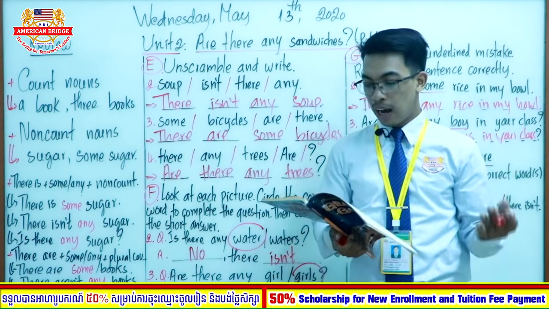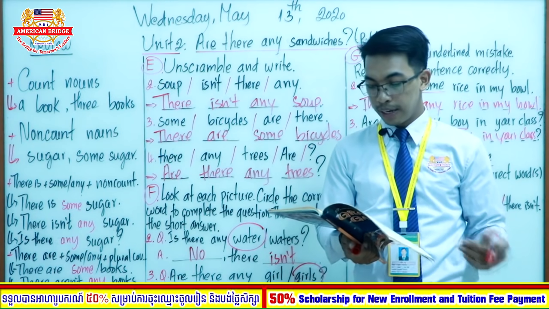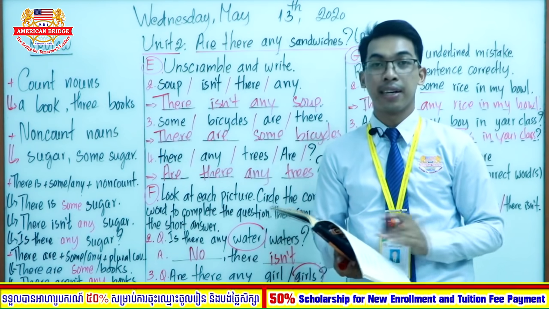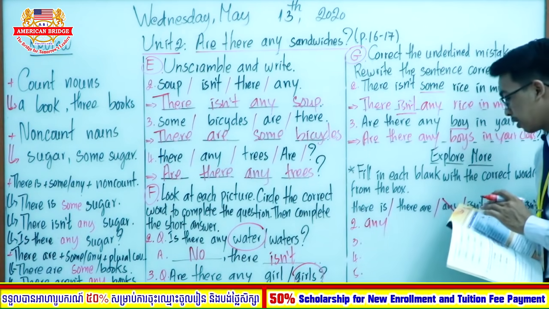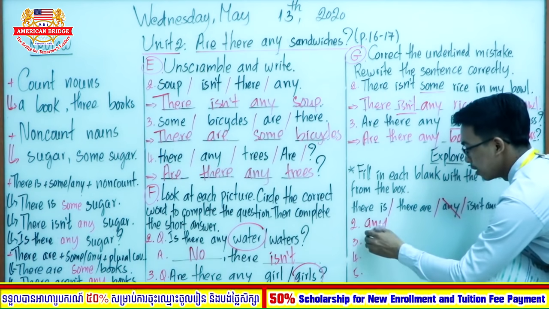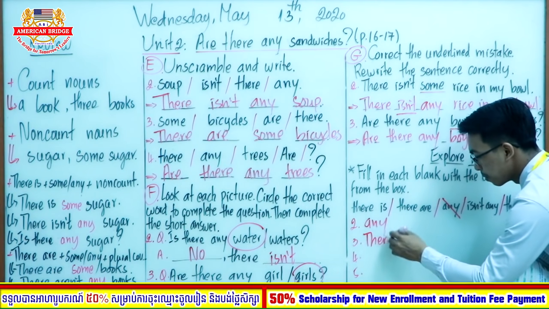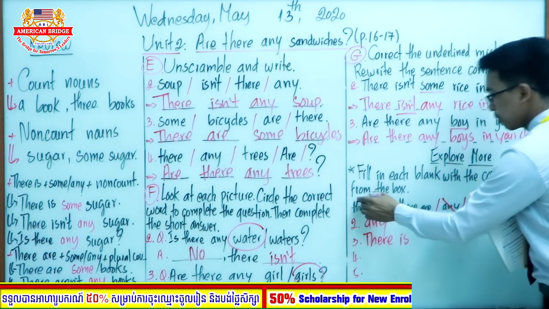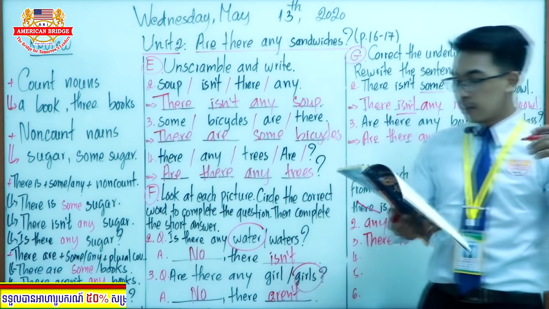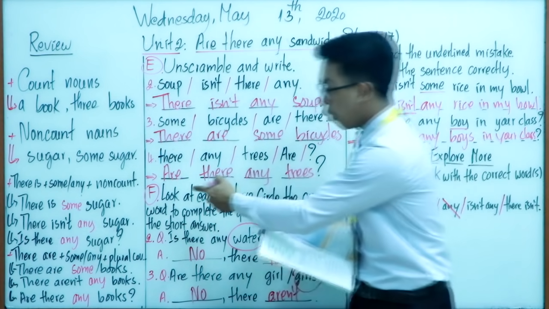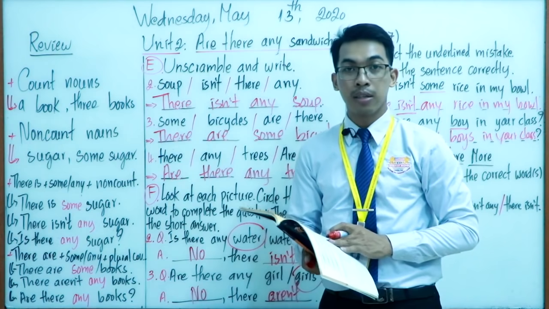Yes, there are. Full stop. And then number 3: some cheese too. So the answer is you choose "there is." Very good. So we cross out this one. Yes, there is some cheese. This is about the form, right? We use it with a non-count noun.